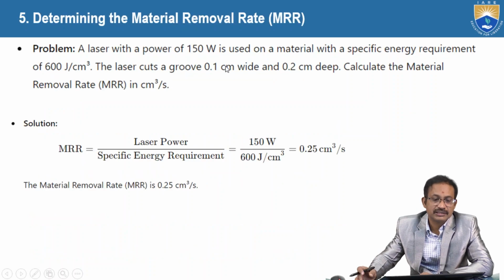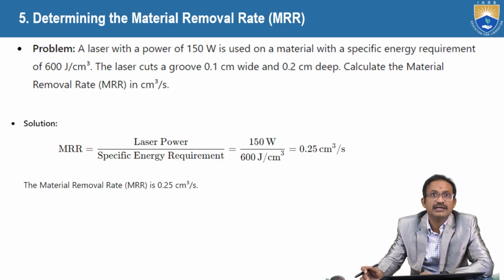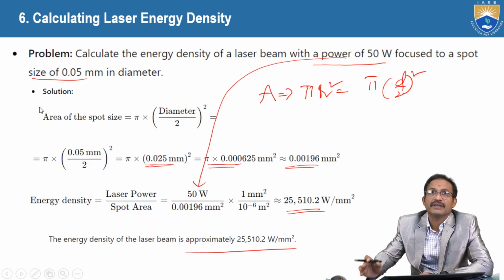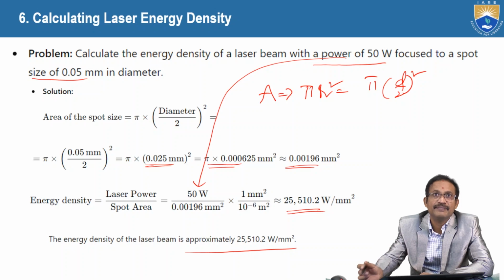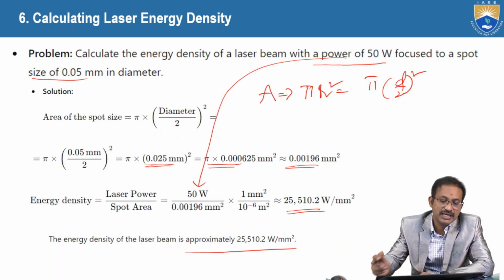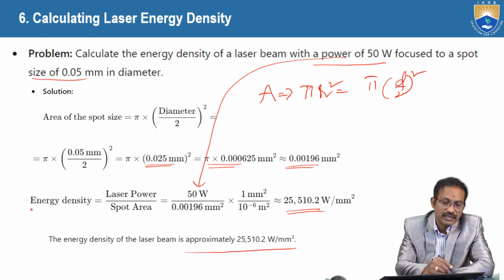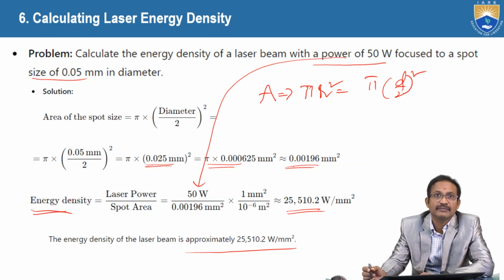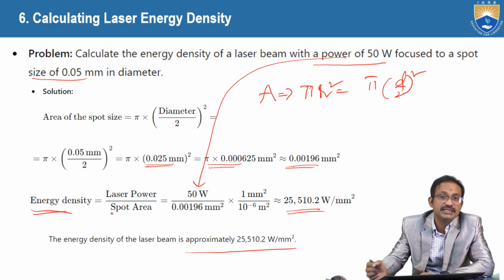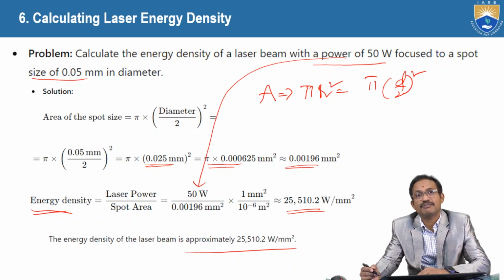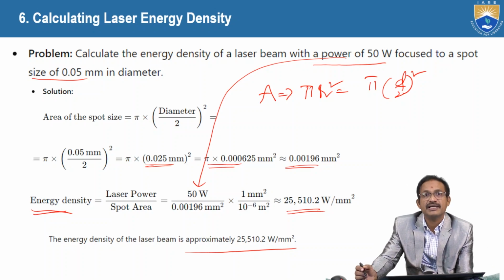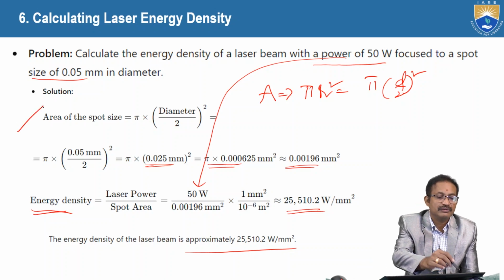Next, in the fifth problem, material removal rate can be calculated by using this formula: laser power by specific energy requirement. In the sixth problem, first we need to find the area. Why? Because energy density equals laser power by spot area. Already we know power equals energy density into area. So obviously energy density equals laser power by spot area. Here spot area is not given, so we have calculated it here.